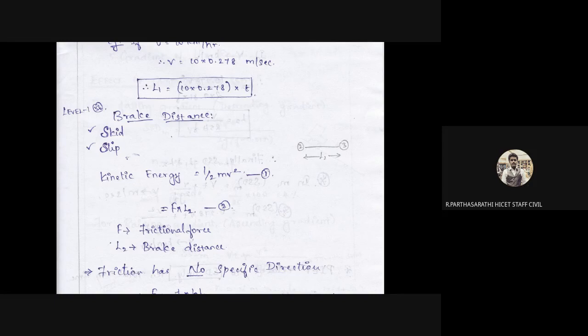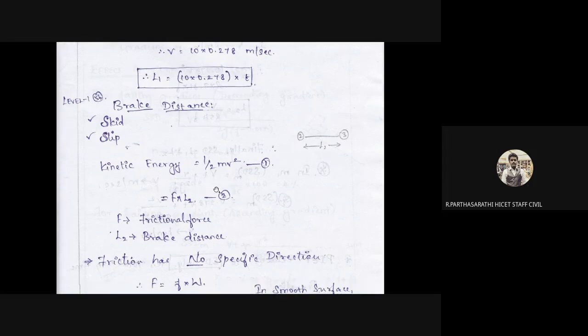Okay, so skid and slip: how to avoid them, and how to maintain the road construction to avoid skid and slip. The kinetic energy is equal to half mv square. You studied this in engineering mechanics: kinetic energy is equal to half into mass of the vehicle into v squared, where v is the velocity. This is equation number 1.